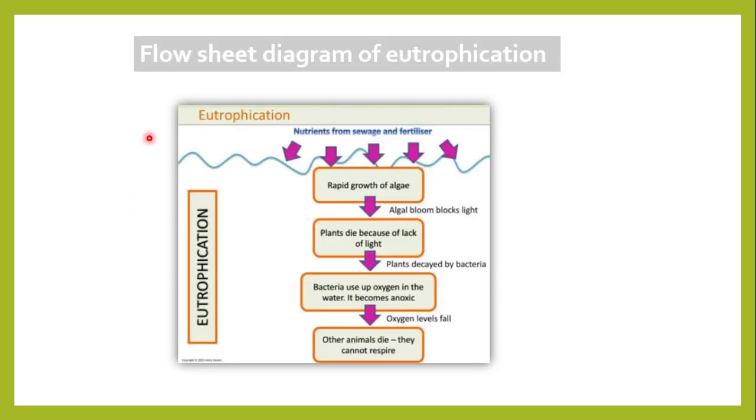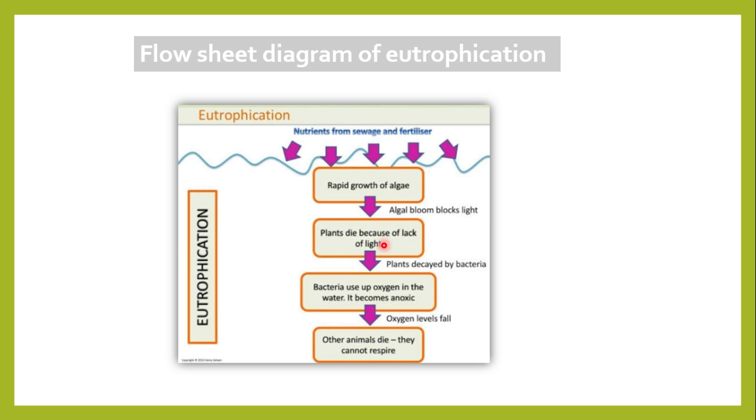How can we sum up the eutrophication process? Simply by drawing a flow sheet diagram. A flow sheet diagram is shown here. The first layer of water is shown here. Now the nutrients from the sewage and fertilizers are flushed into the water bodies. The first phase is the rapid growth of algae, and these algal blooms block the light.